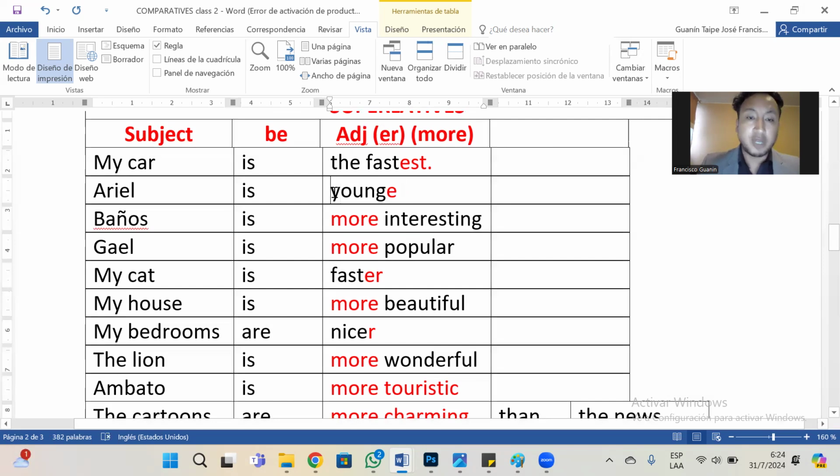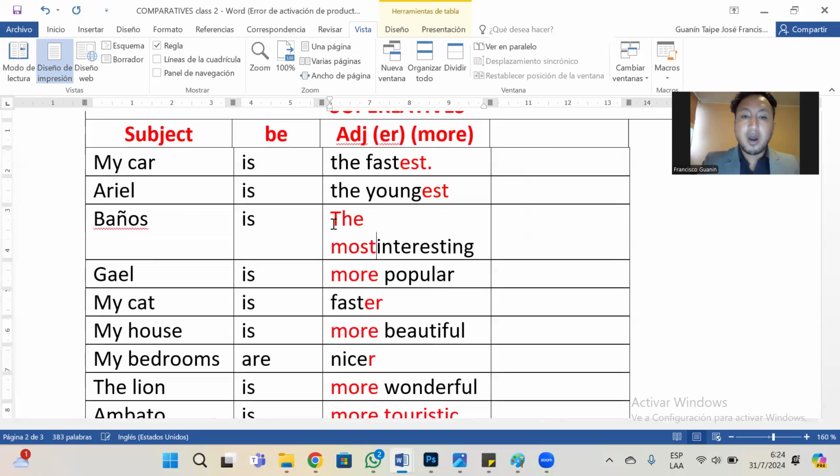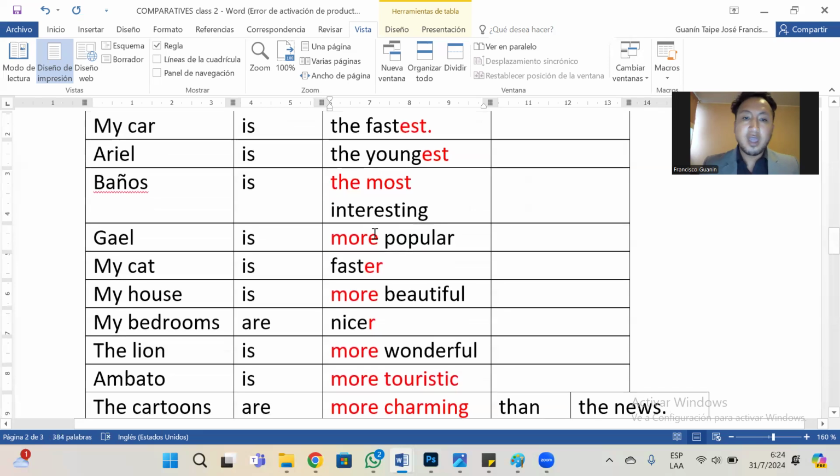First the article, right? First the article, est, youngest. More interesting. This more we need to change into the most interesting, right? That's all, but only with big adjectives.